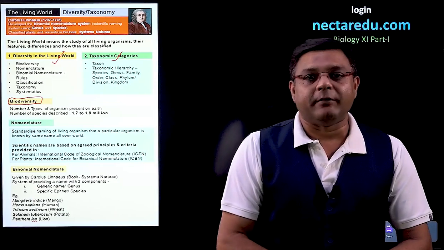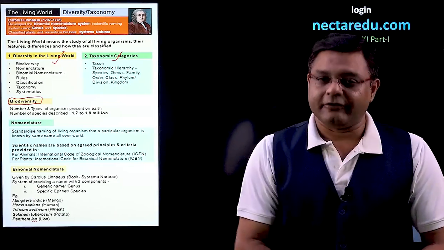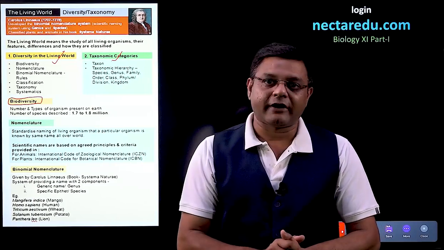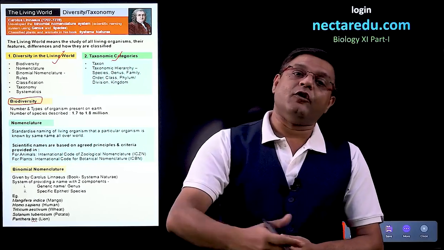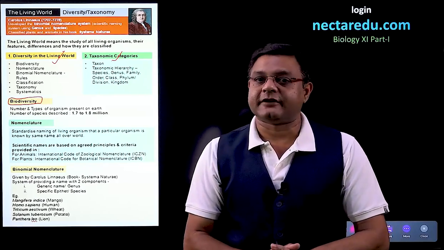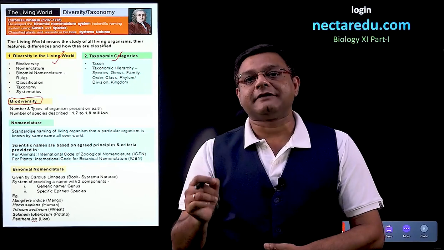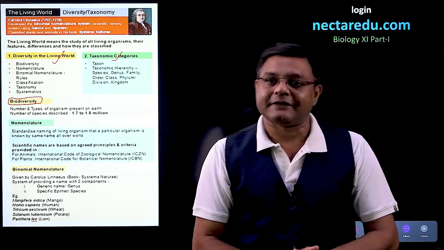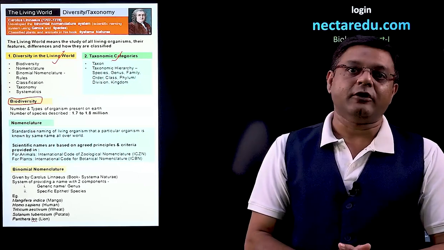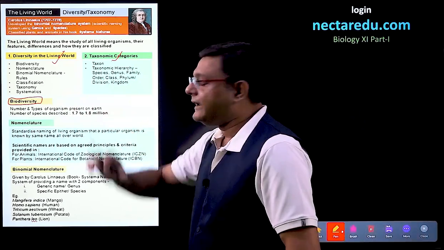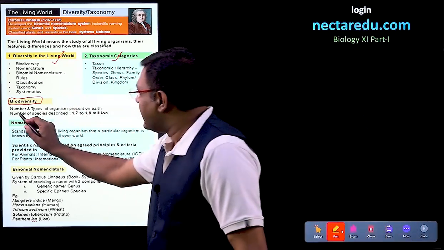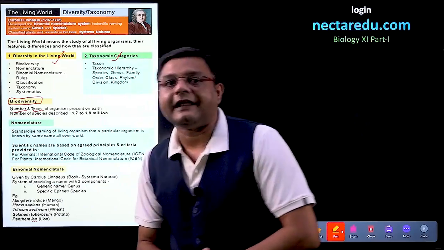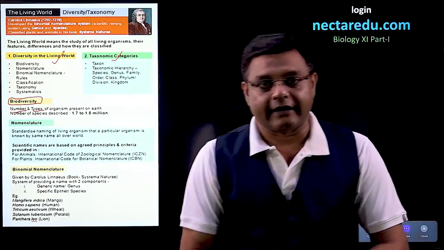Now, coming to the term biodiversity, what is biodiversity? See, the earth has many organisms, many living organisms are there. Now, what are the types of organisms which are present on earth, and what is the number of each organism? So, if we include all these things, then that is basically called biodiversity. So, in biodiversity, we include the number of organisms as well as the type of organisms.